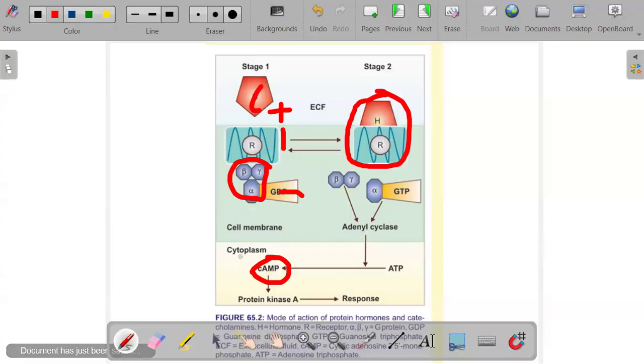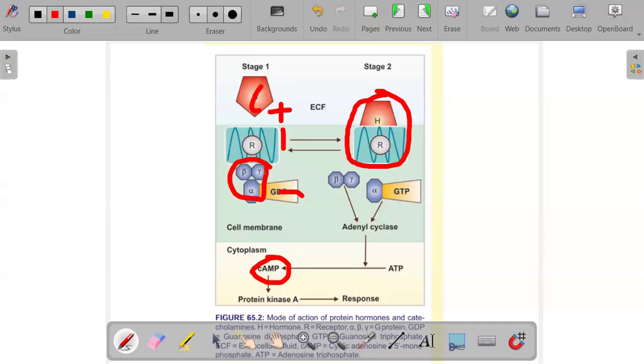We have other second messengers like calcium ion, calmodulin, and inositol triphosphate. We have several other second messengers aside from cAMP. But for cAMP, this is what it simply does.